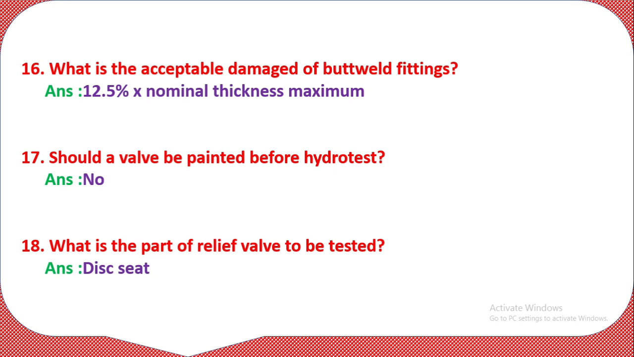Question number 16. What is the acceptable damage of a butt weld fitting? Acceptable damage means this is the acceptable limit; beyond that, it will not be accepted, it will be rejected. So 12.5% of nominal thickness is the maximum damage acceptable. This is for the butt weld fitting.